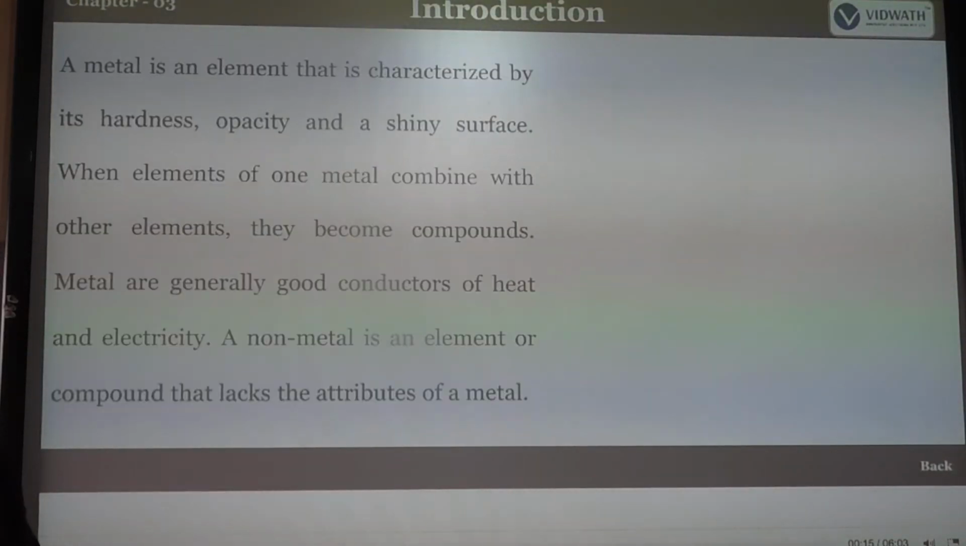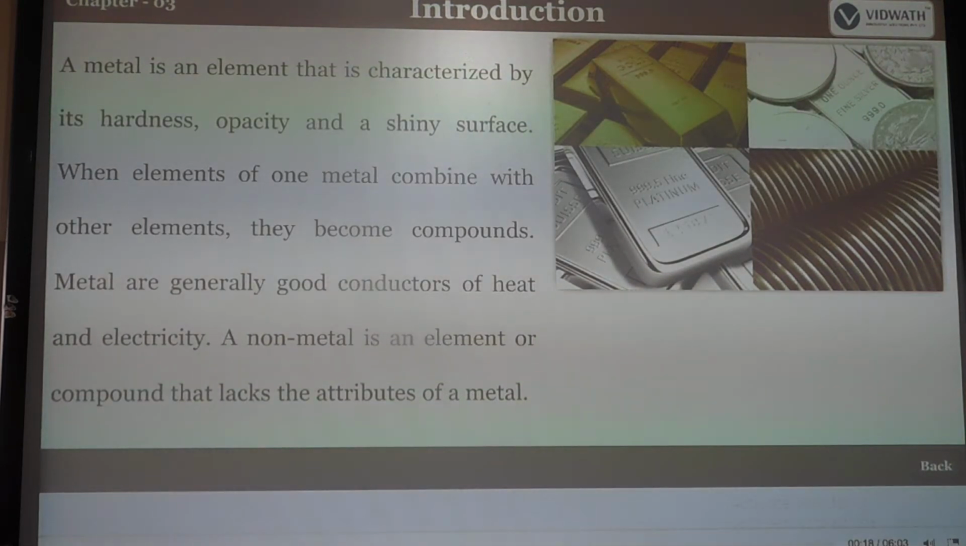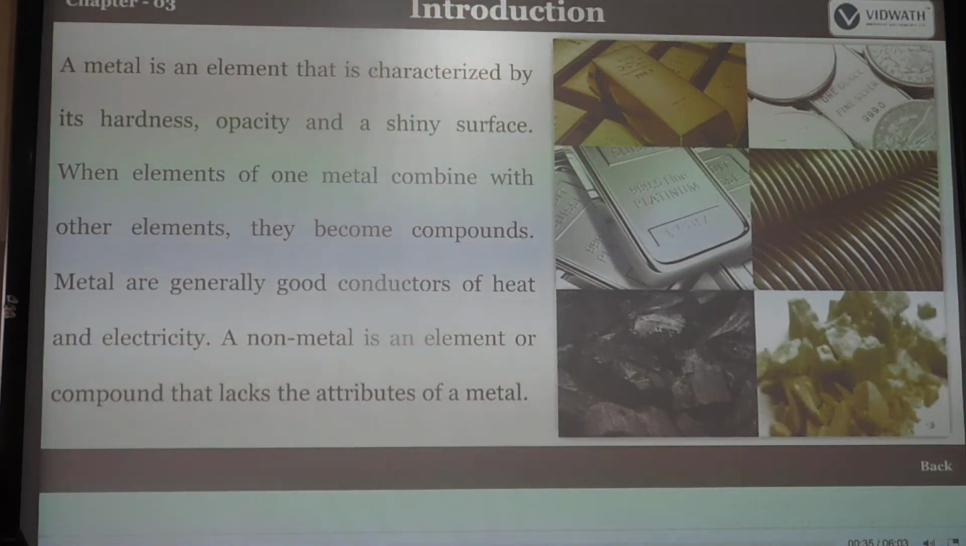Before we go to the meaning of metals and non-metals, look at the picture here. You may know that silver and gold have a very high cost in our daily life. A metal is one of the elements, characterized by hardness, opacity and a shiny surface.